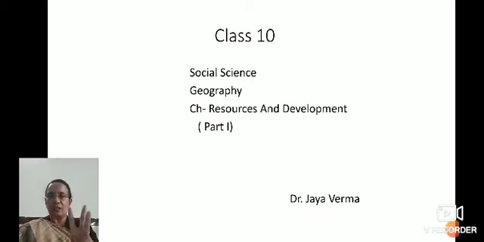So there will be three registers. In the first register you will do history and geography: in half of the portion do history and in the other half do geography. In the second register you will do political science and economics, first half political science, second half economics, or the other way around, it is up to you. And there will be a third register, that will be your practice notebook.